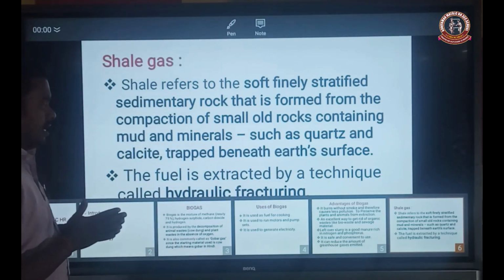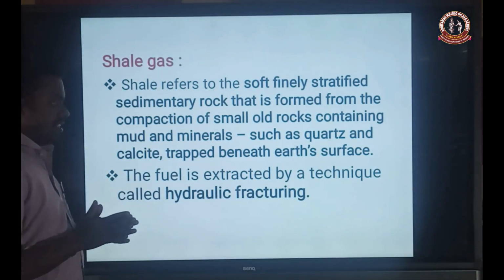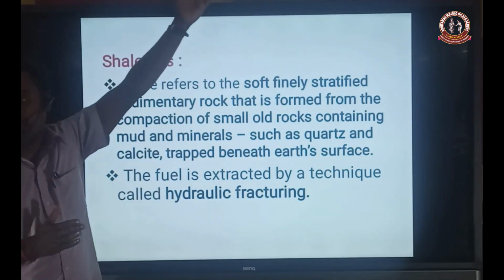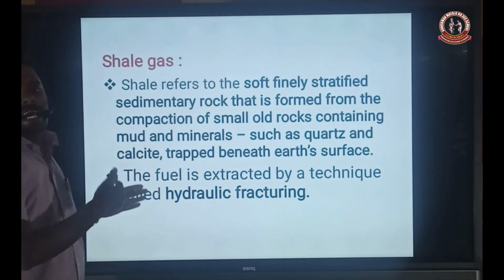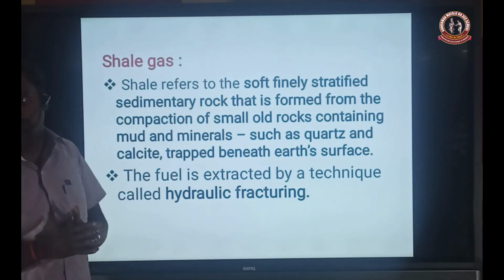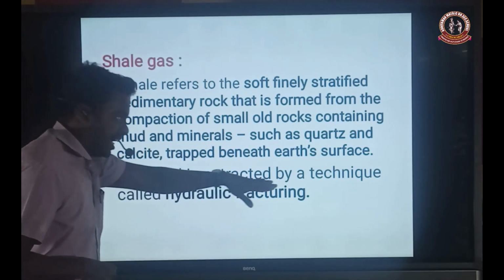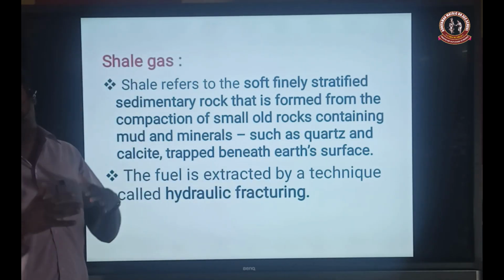The next one, it acts as a fuel. Biogas also acts as a fuel, and shale gas also acts as a fuel. How is it possible? This kind of fuel is extracted, that means obtained, by a technique. The technique name is hydraulic fracturing.